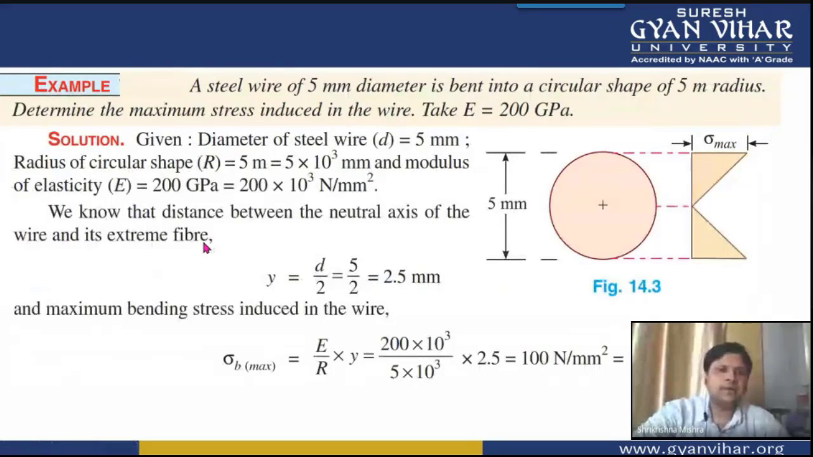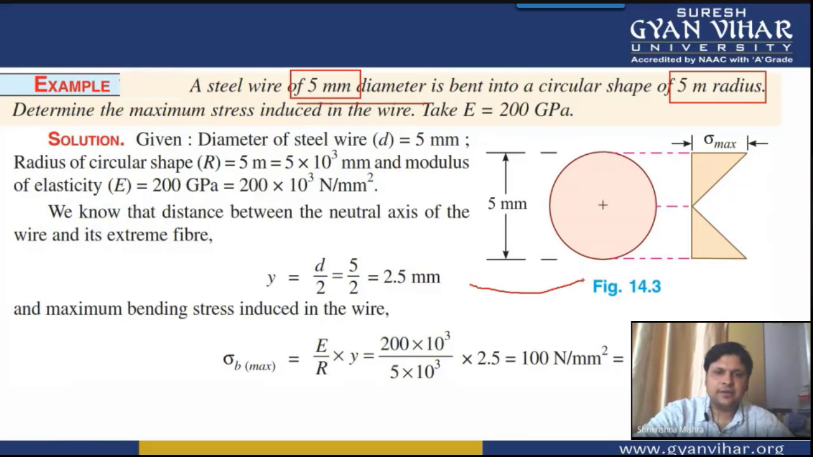Now this is the numerical, students. First of all, we read what the numerical is saying. What are the values given in the numerical? Firstly, the diameter of the steel wire is given to you. And it is bent into a circular shape of 5 meter radius. A steel wire has been bent into a circular shape of 5 meter radius.